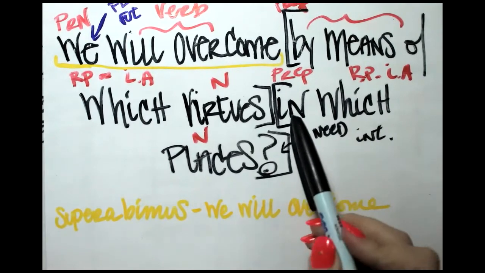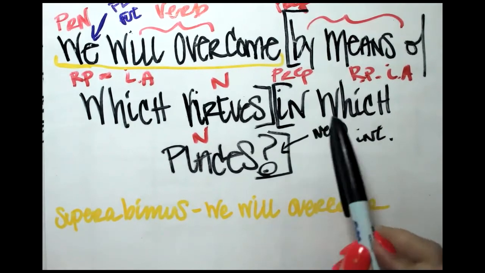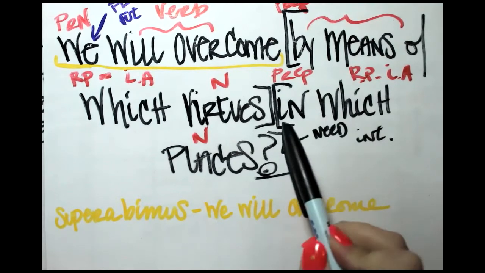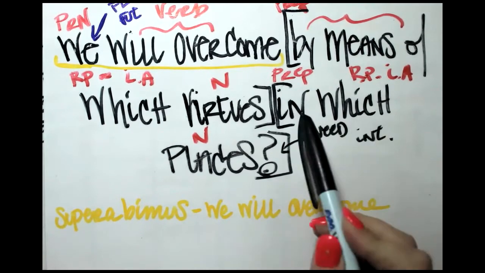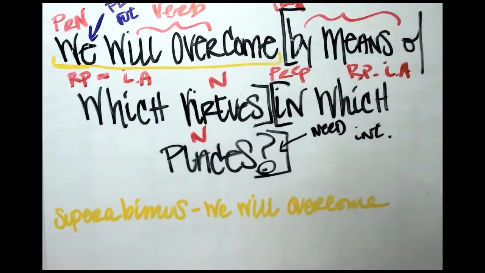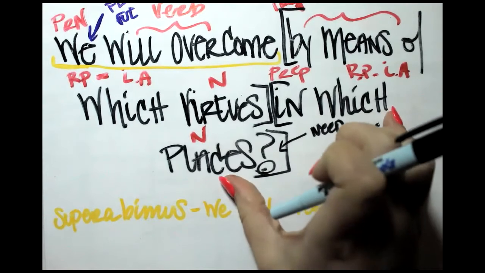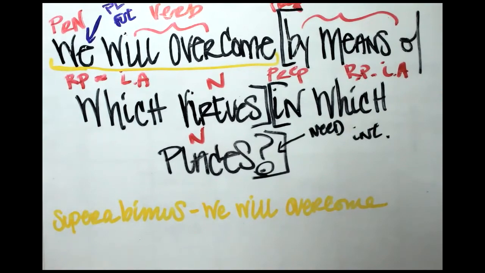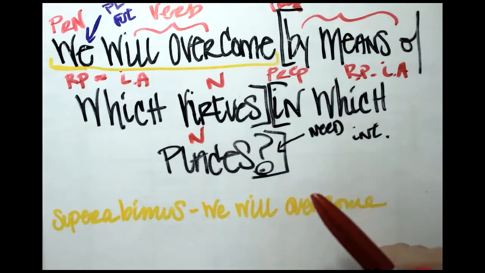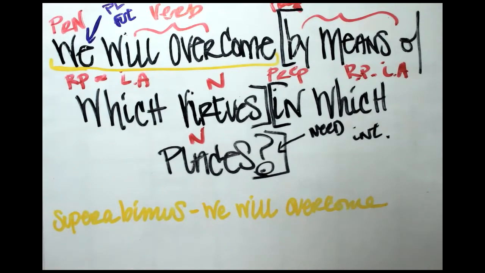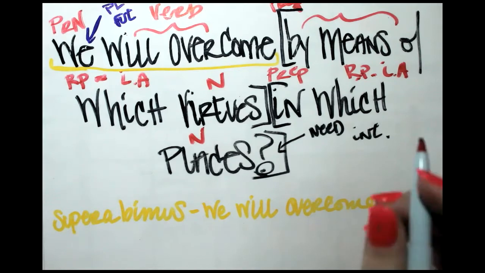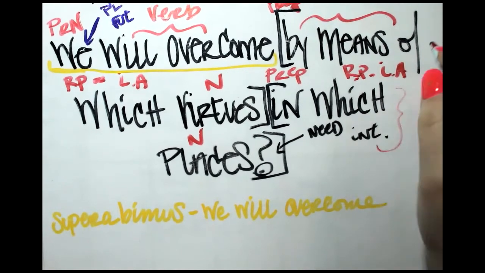So when we think about noun cases that we need to use, in which places? This is asking us for a location. And when we have something in a location, within something, on top of something, we need to use the ablative. The ablative is the case that we use for place within which or place which. So that's what we have going on here. We have an ablative.